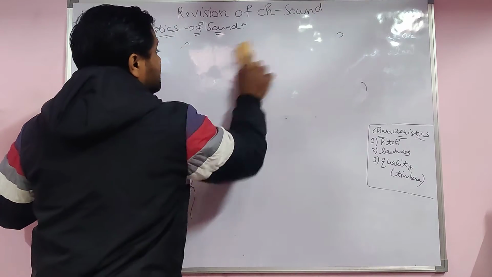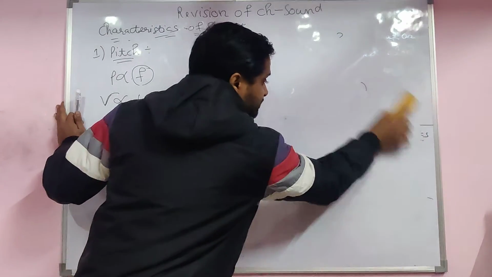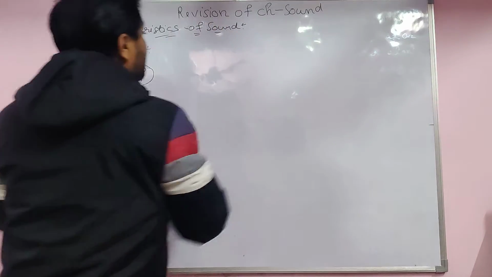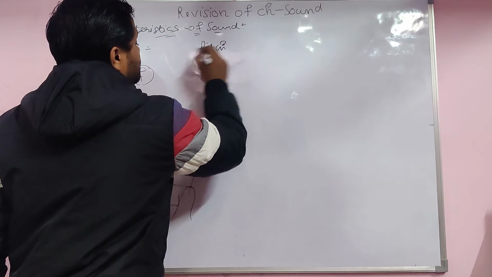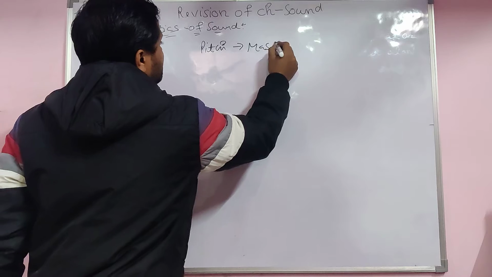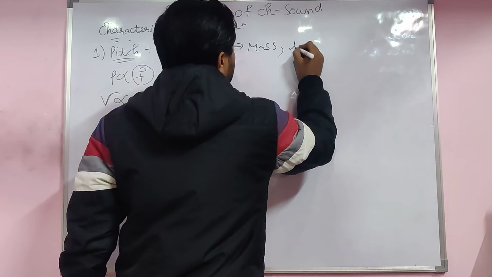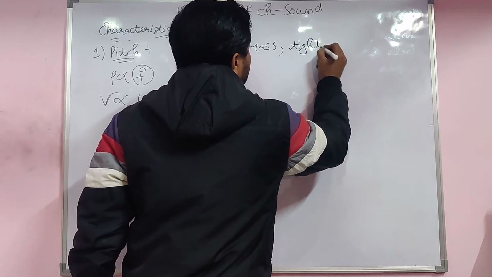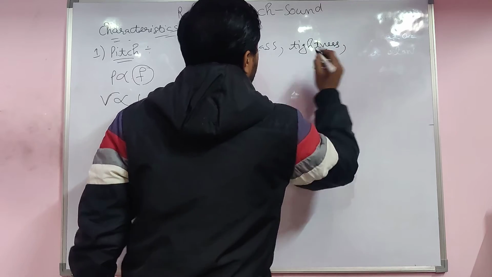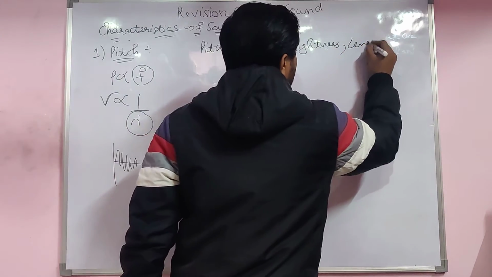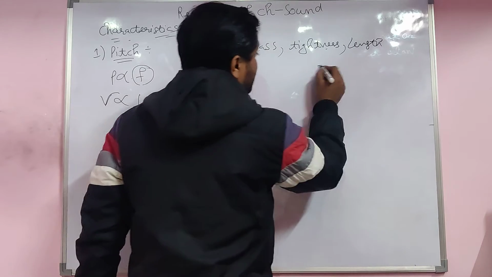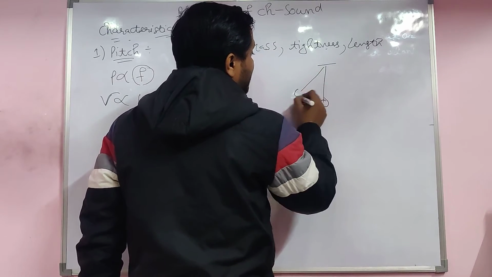Now, pitch mainly depends upon three things. One is the mass, second is the tightness, student. Tightness of the string, whatever. Third is the length. For example, for length, first of all we discussed the pendulum.